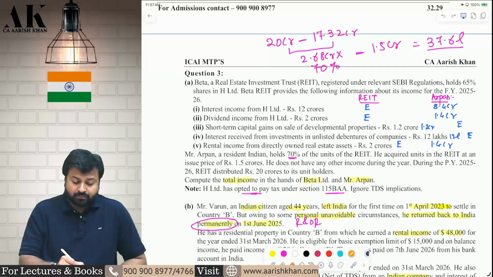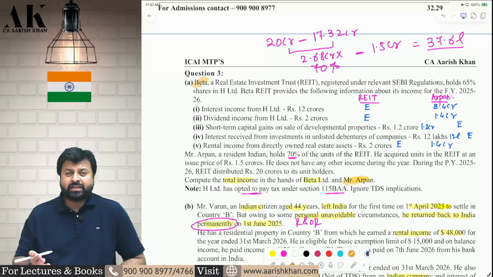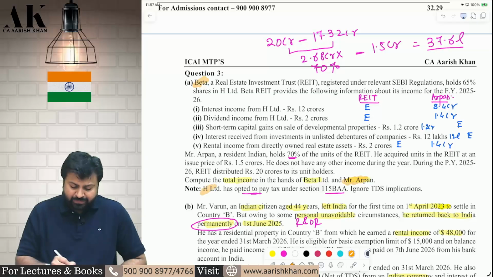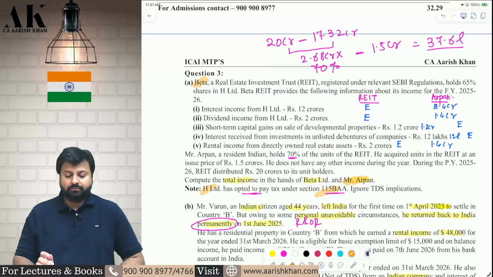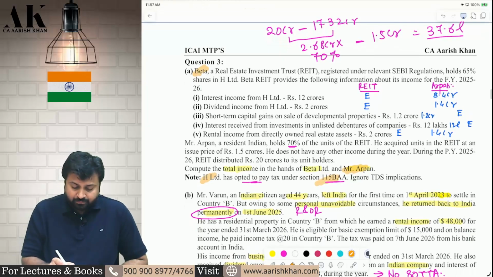One is REIT, which is known as Beta. Second is Arpan, which is the investor in the REIT. 70% is held by the Arpan only. He is a major shareholder. And H Limited is an SPV which opted for 115BAA. Now we need to compute the total income in the hands of REIT and Arpan. Let's see one by one.